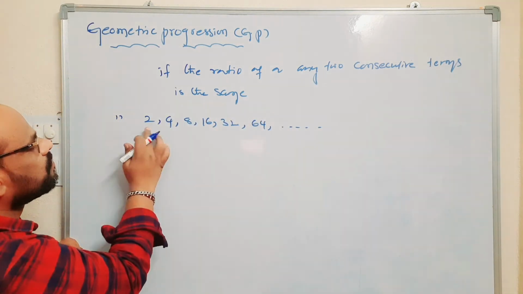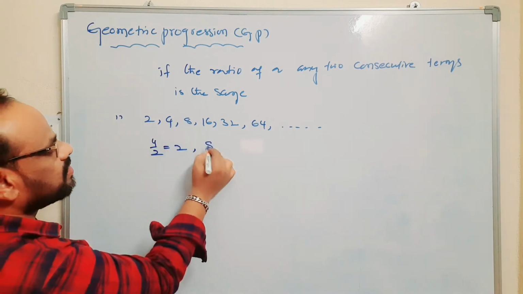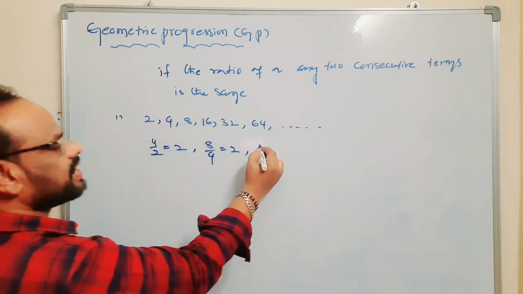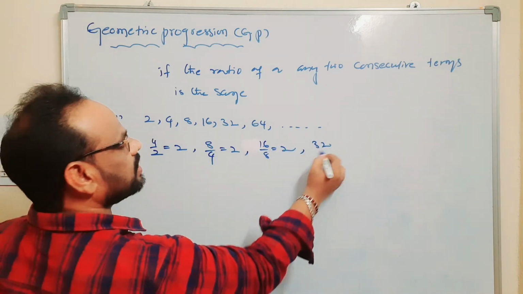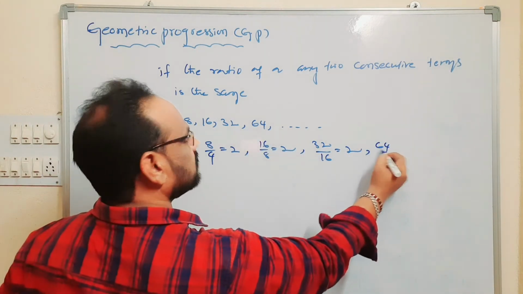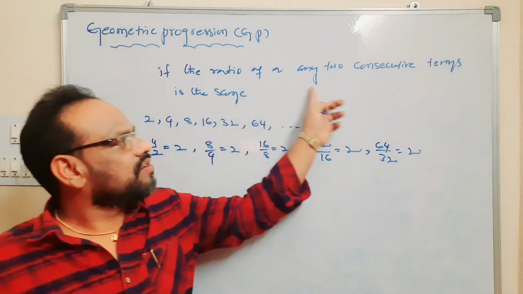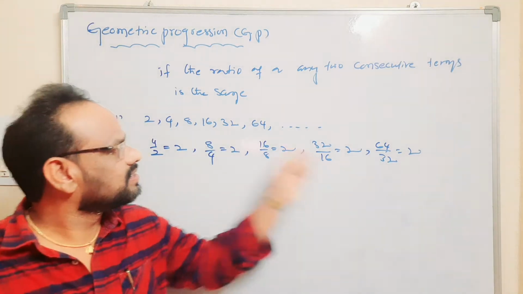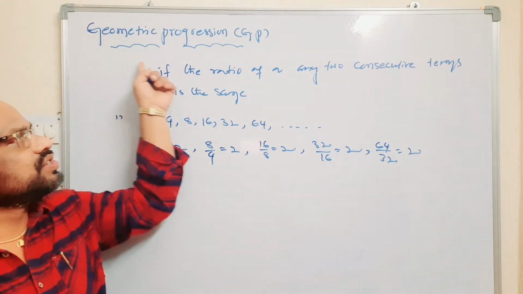Observe here the ratio 4 by 2 is nothing but 2. Again, 8 by 4 is nothing but 2. 16 by 8 is nothing but 2. And 32 by 16 is nothing but 2. And 64 by 32 is nothing but 2. The ratio of any two consecutive terms is the same, then the sequence is called a geometric progression.